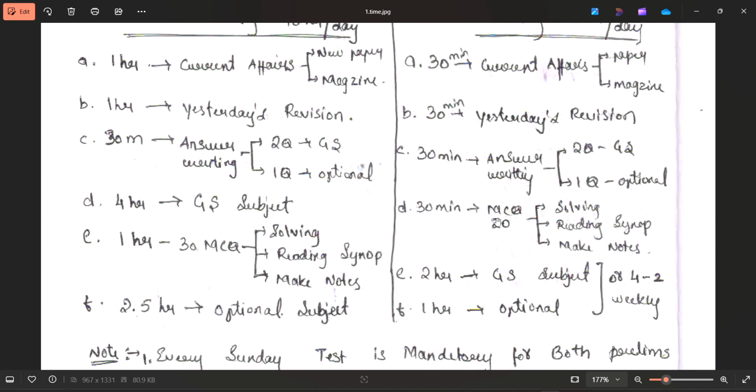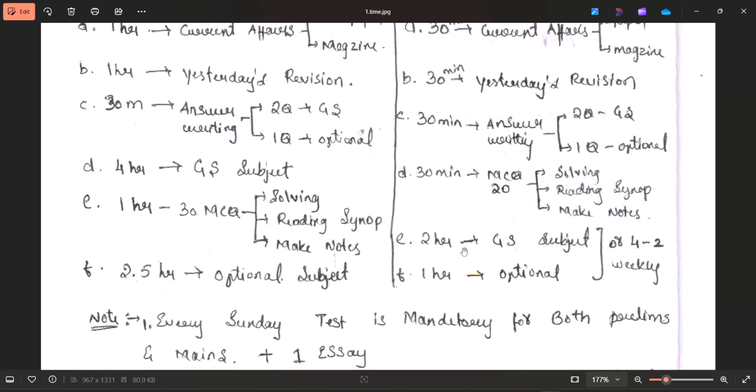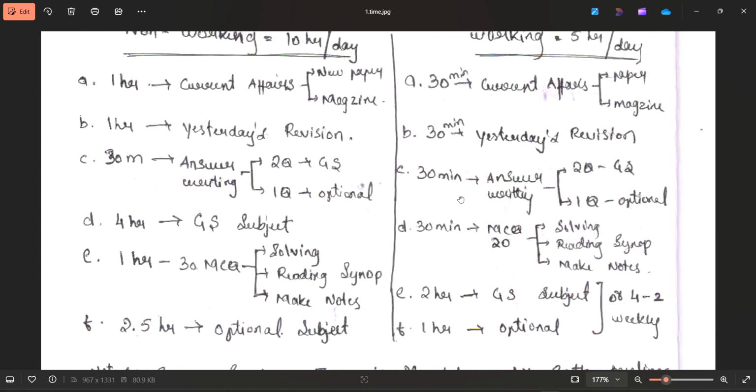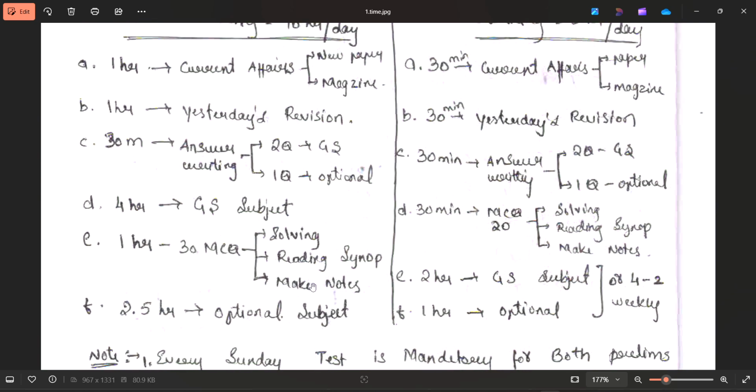In another 30 minutes, he should solve at least 20 MCQs, read the synopsis and make notes of it. Another 2 hours should be dedicated to the GS subject and 1 hour to the optional subject. And it's optional, guys. If you want, you can dedicate 4 days to entire GS and another 2 days to entire optional. That's your wish. You can modify this timetable as per your convenience. I have just provided an overview here.